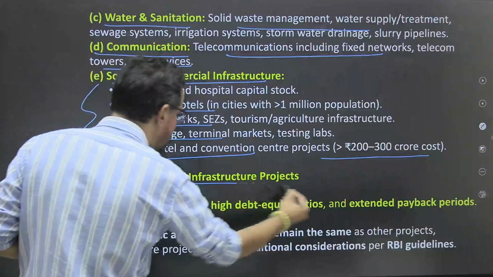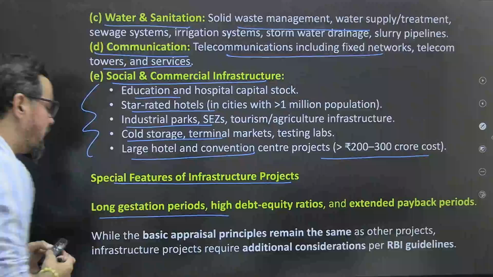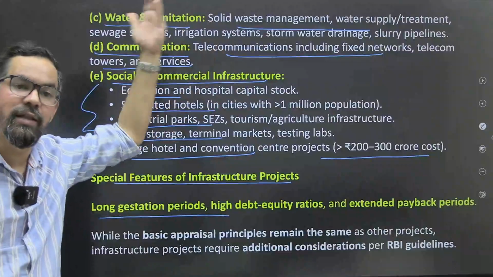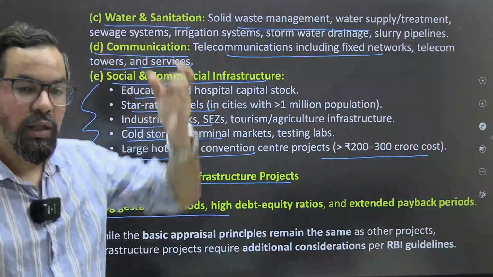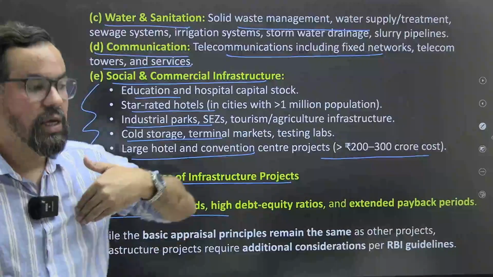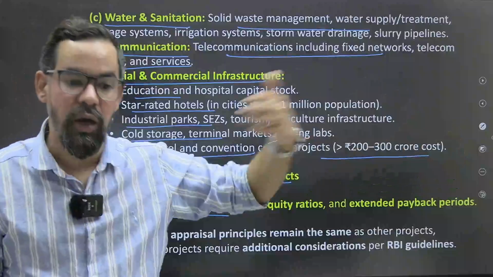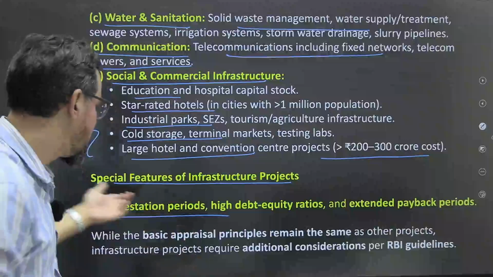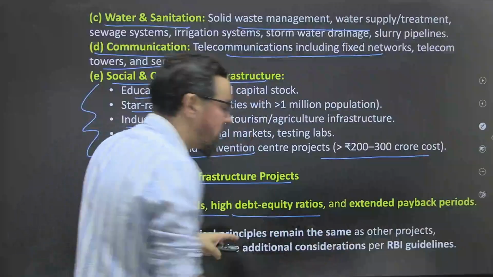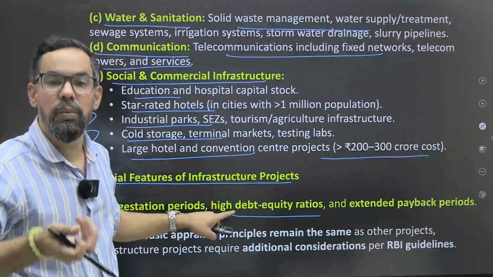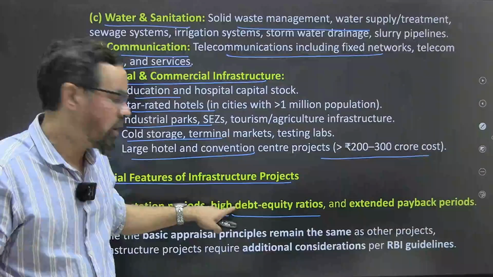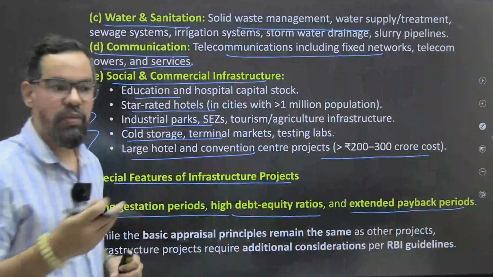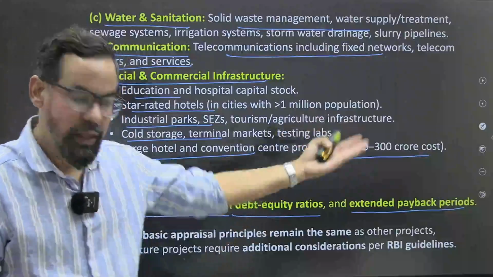Special feature for infrastructure project: long gestation period, because the completion period of these particular projects is like 3 years, 5 years, 10 years and all, ठीक है। So that gestation period is very long, because that company will start generating profit or income after 3 years or after 5 years, then only they will be able to repay the amount, ठीक है। So that's why this high debt to equity ratio, because to finance or construct those particular projects they have to take a debt obviously, so their debt to equity ratio will be at the higher side. Extended payback period also, ठीक है, because for 3 years there is no income, so that is why, ठीक है।